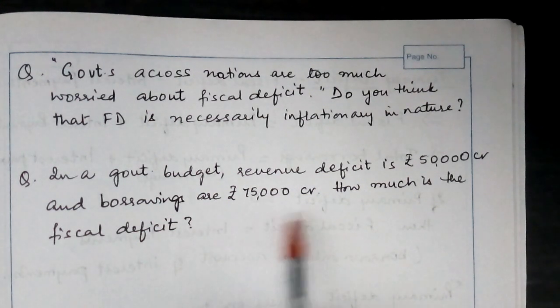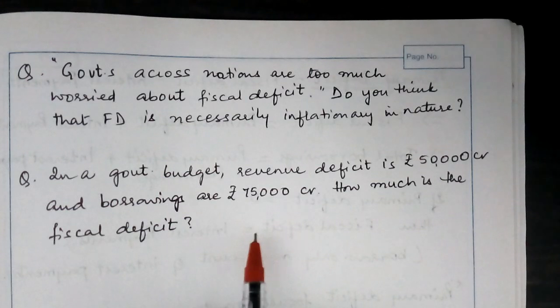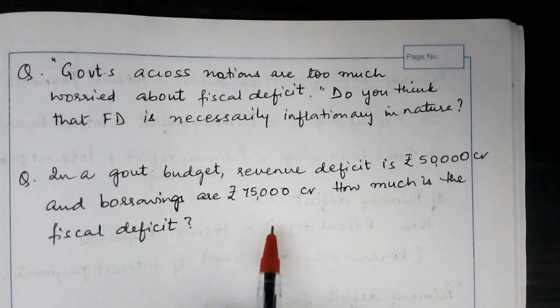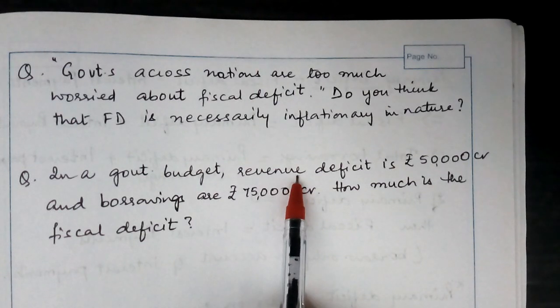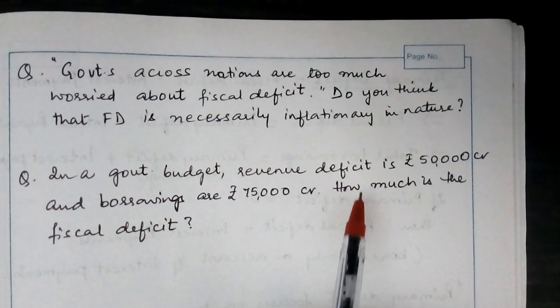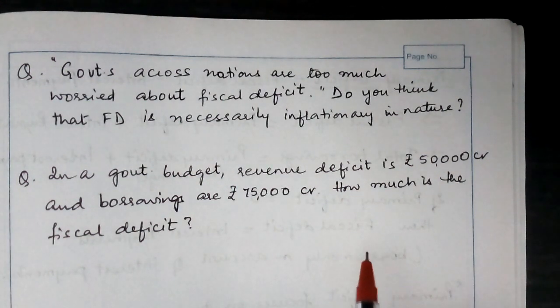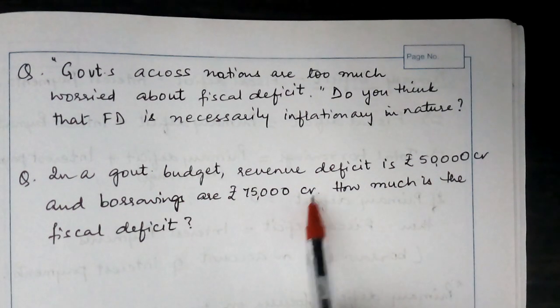We learned fiscal deficit is equal to total expenditure, that is revenue and capital, minus total receipts. However, we learned there is a relationship between fiscal deficit and the revenue deficit. So fiscal deficit is equal to revenue deficit plus capital expenditure minus non-debt creating capital receipts. What is that? It is the borrowings.